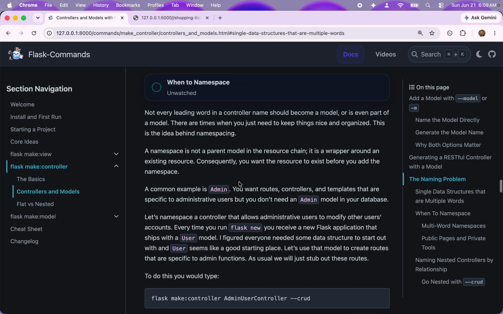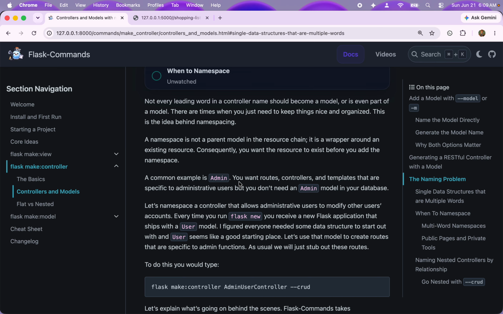So, for example, let's suppose that there was a specific role, admin, in your app for users, and you wanted admin to have the ability to do certain things like reset other users' passwords, change aspects, basically edit user accounts. And so you already have a user model.